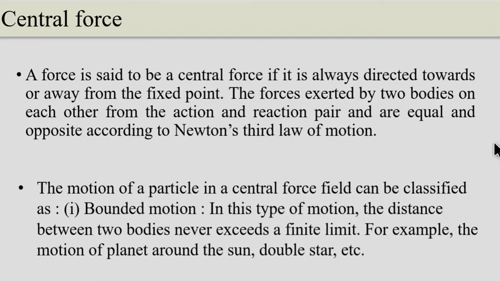The motion of a particle or a body in a central force field can be classified as bounded motion and unbounded motion. In bounded motion, the distance between two bodies never exceeds a finite limit. It has a certain boundary. For example, the motion of a planet around the sun, a double star, or the motion of an electron in an atom, etc.